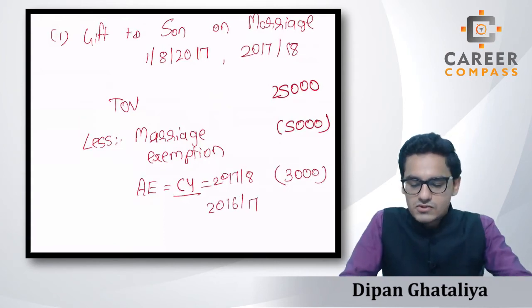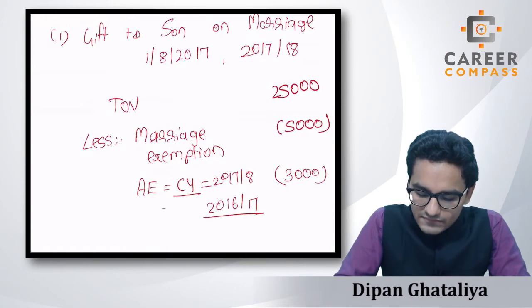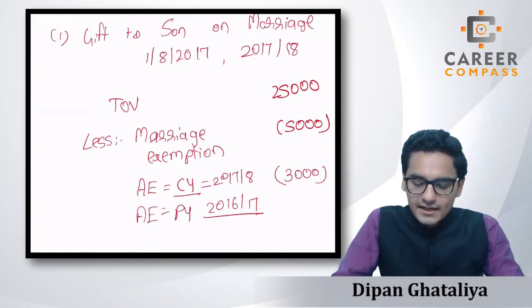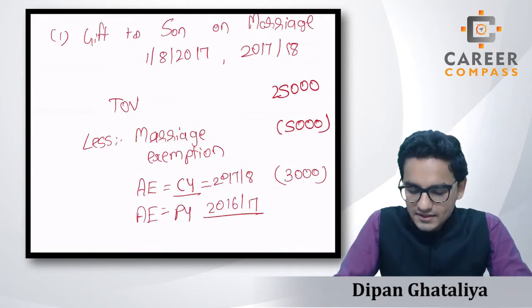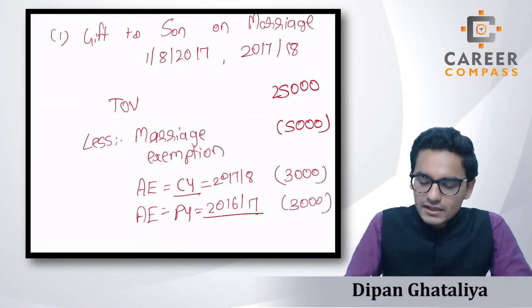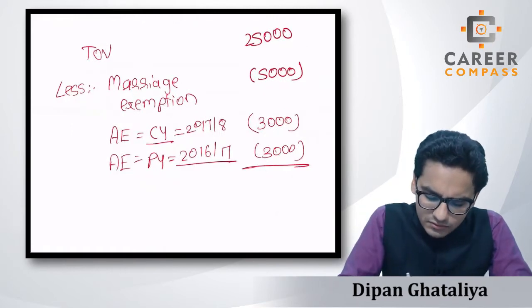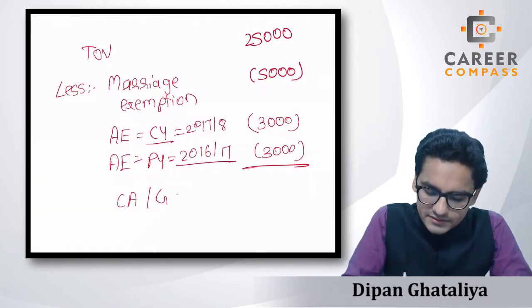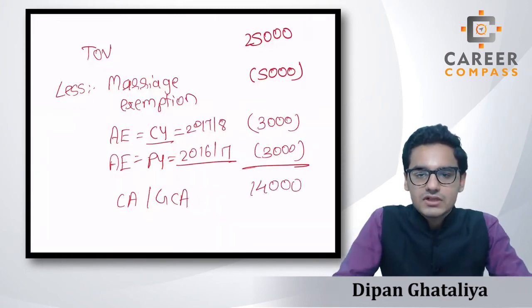In the sum, students, there is no information given about 2016-17. So we will assume that in the previous year no annual exemption has been claimed, and it's totally available. It was unused in the previous year. So we will claim fully 3,000 over here now. And what will be the chargeable amount, or GCA, in this case, students? £14,000 will become your GCA, or chargeable amount.